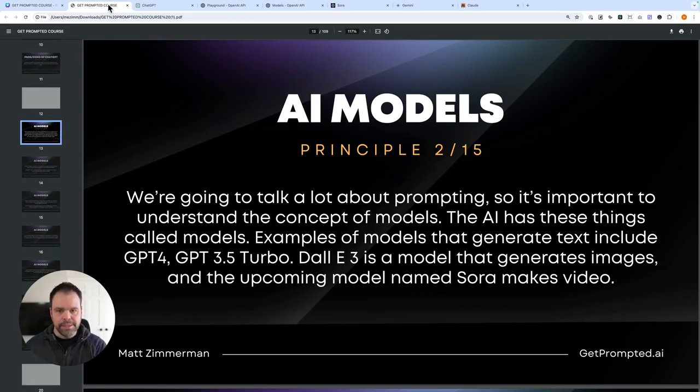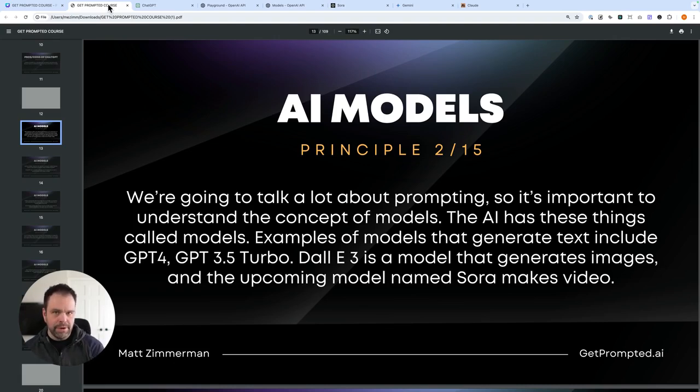All right, welcome to the second principle for getting prompted. This is another foundational principle. The previous one was about ChatGPT, and this one's about AI models. Principle three is when we're going to actually dive into the techniques and best practices for prompting and getting the AI to obey us. But a lot of that is dependent on the AI model we choose. So I want to lay this foundation right now, talk about AI models for a moment.